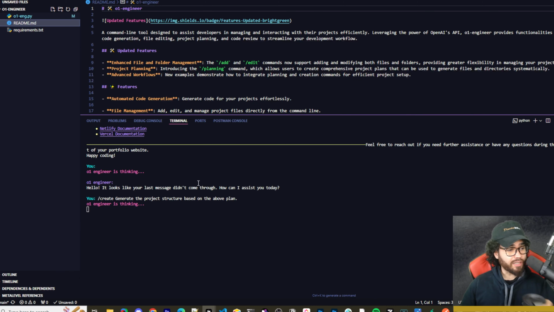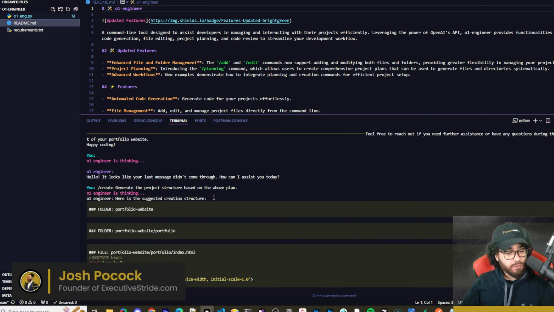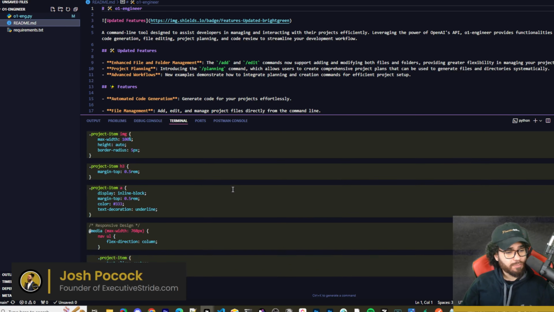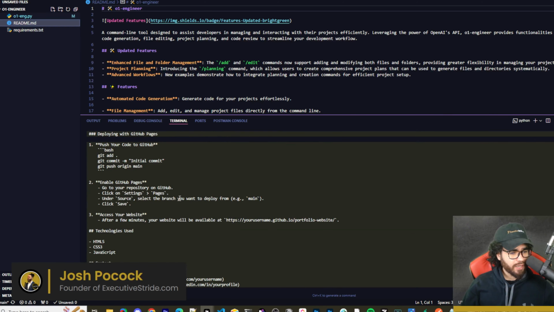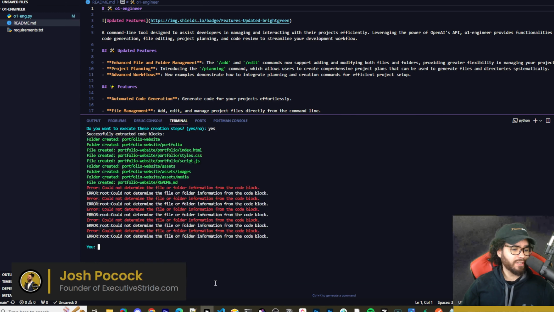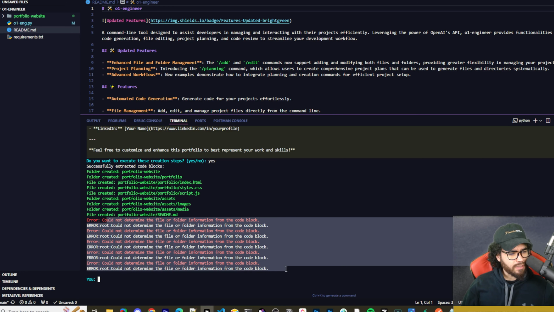O1 Engineer is thinking again. Okay, so it basically generated a bunch of code and it was fairly quick. And we can see that it's giving us its proposed folder structure and what files and folders it's going to create, the whole nine yards here. And now it's asking us if we want it to execute these commands, and I'm just going to say yes. Okay, so it looks like it created this folder and some other ones, and then it looks like it's having a bit of trouble on some here.